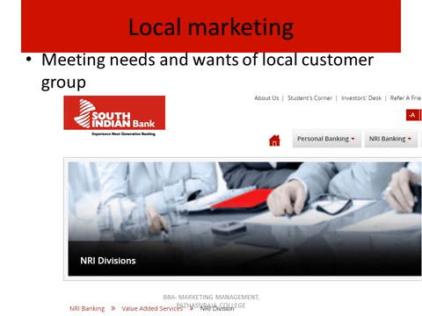In local marketing, the company will meet the demands, needs, and wants of the local customer. For example, the South Indian Bank has started NRI banks. Through NRI banks, the company is offering exclusive service to the NRI customers.